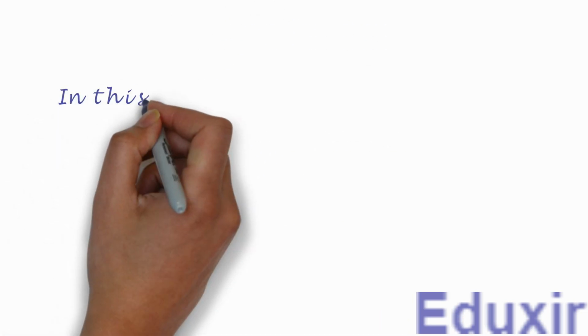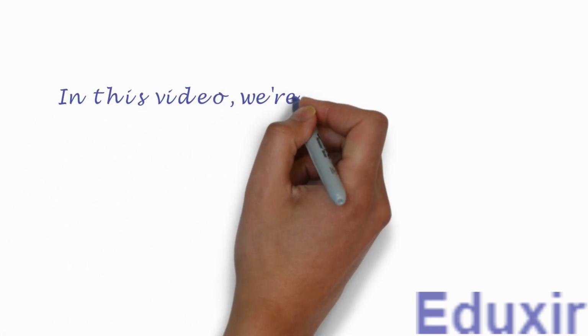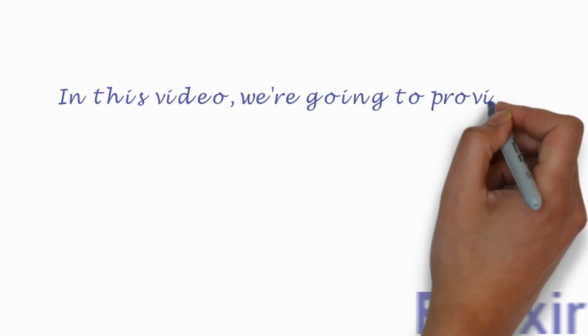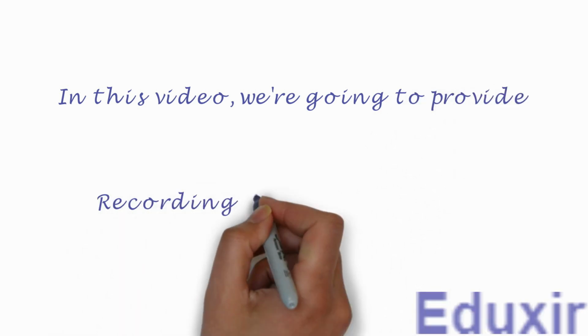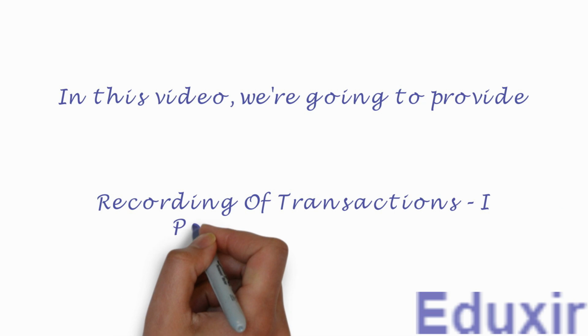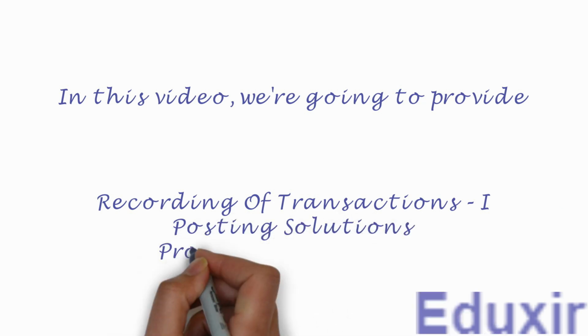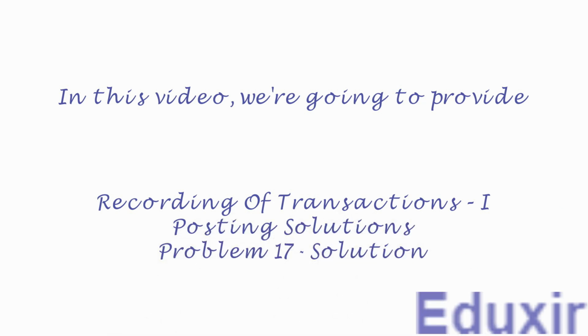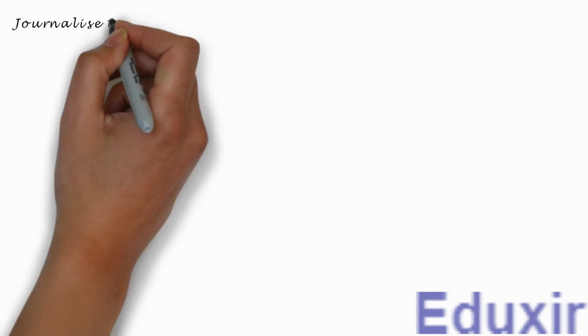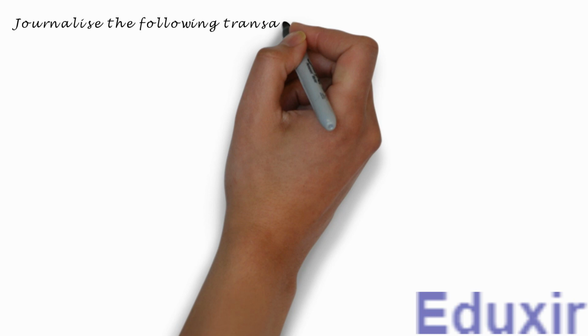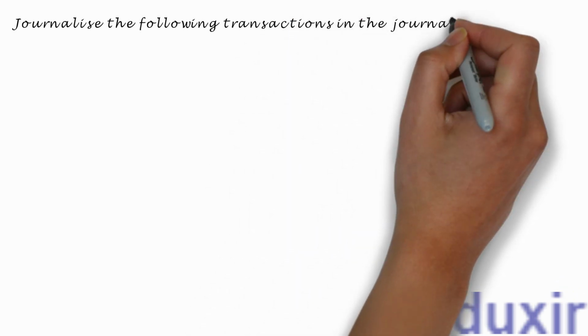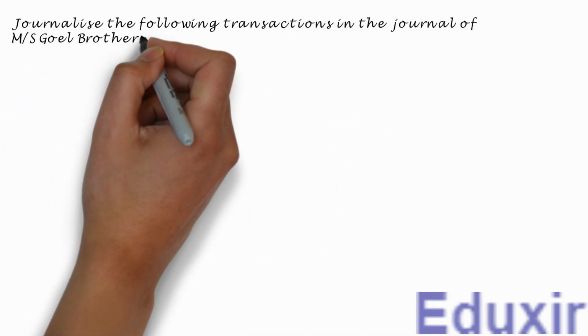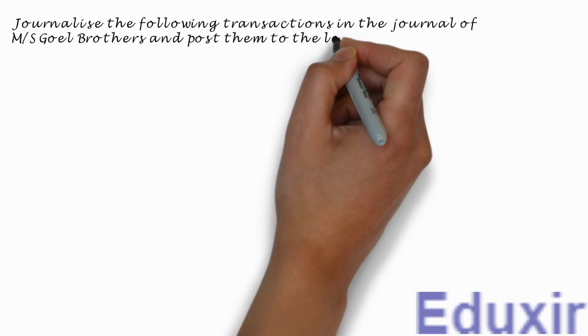In this video, we are going to provide regarding of transactions 1, posting solutions, problem 17 solution. The following is the problem statement. Journalize the following transactions in the journal of Messrs. Goel Brothers and post them to the ledger.